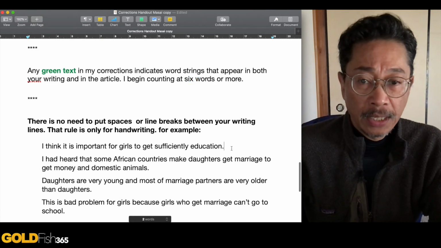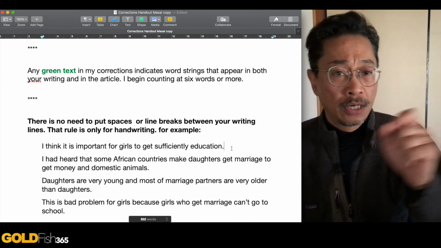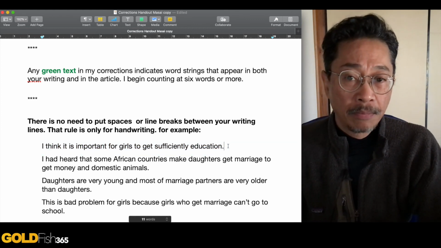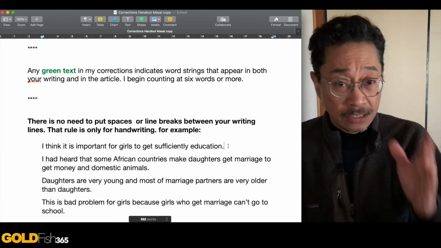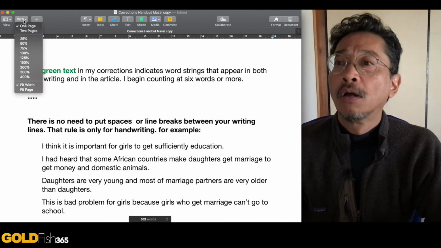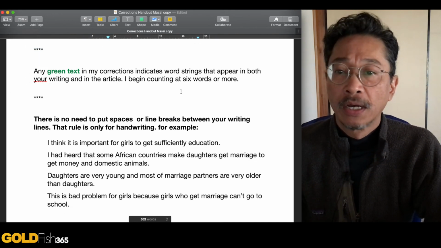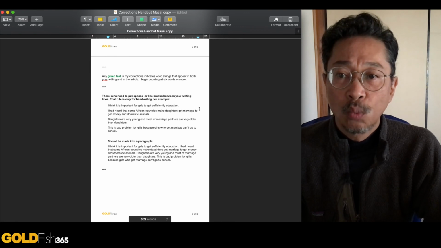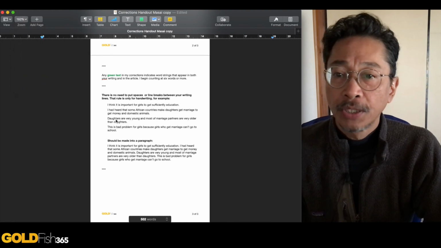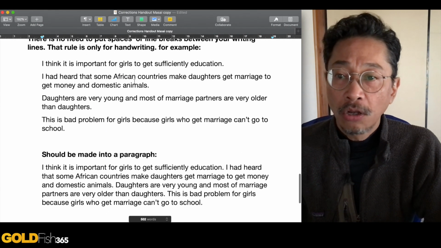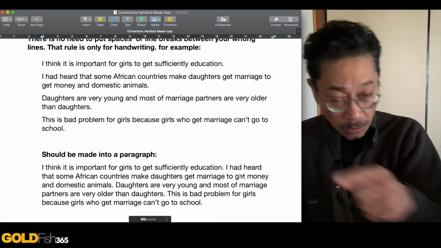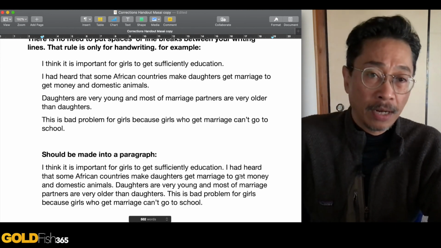Here's another one, okay? You probably were told in junior high school and high school that you put one sentence on one line and then you make a line break, okay? But that's not correct. In English, we write by paragraphs. So if I make this a little bit smaller, let's make this 75, this, with one line, one line, one line, should look like this. Let's put that to fit the width. It should look like this. All of these individual lines should be one paragraph. So do not write one sentence, one line. Connect your sentences as paragraphs, okay?